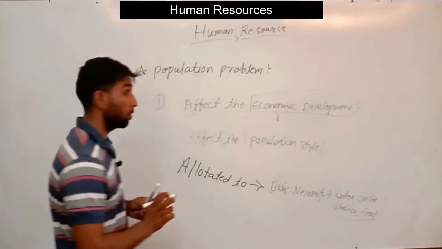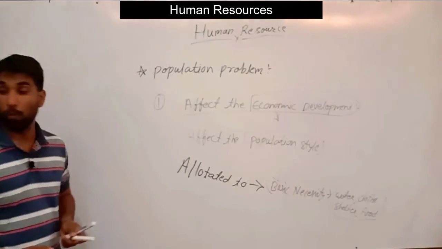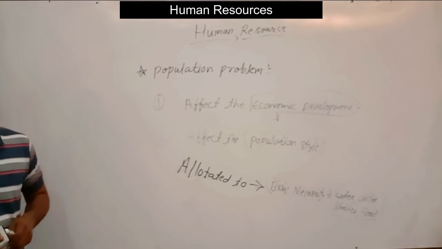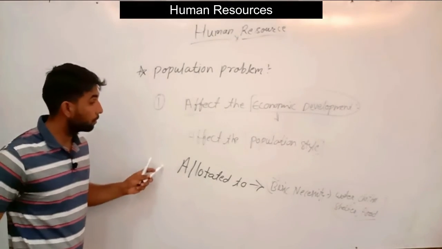So these are the problems faced due to population problems, and they affect the overall situation.